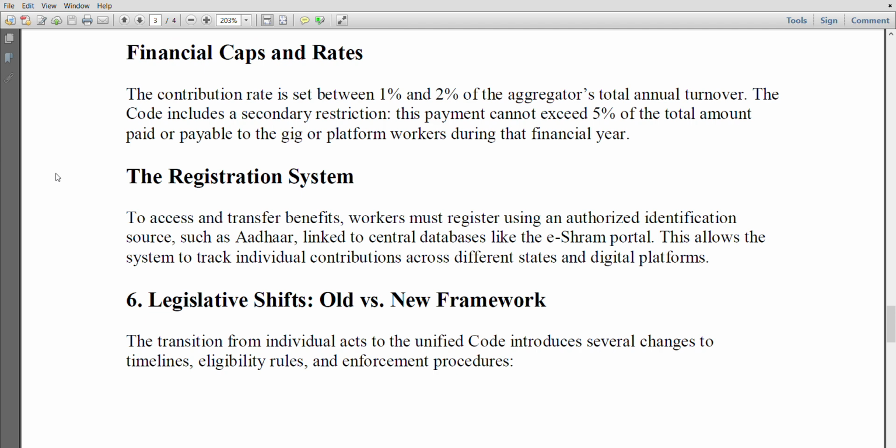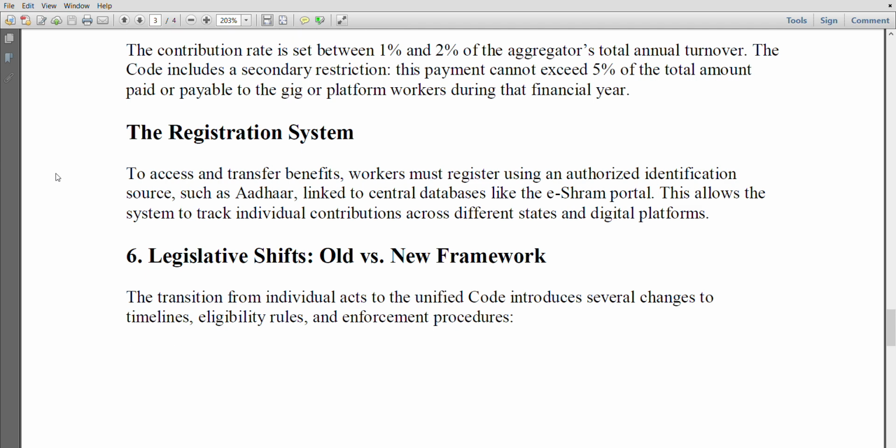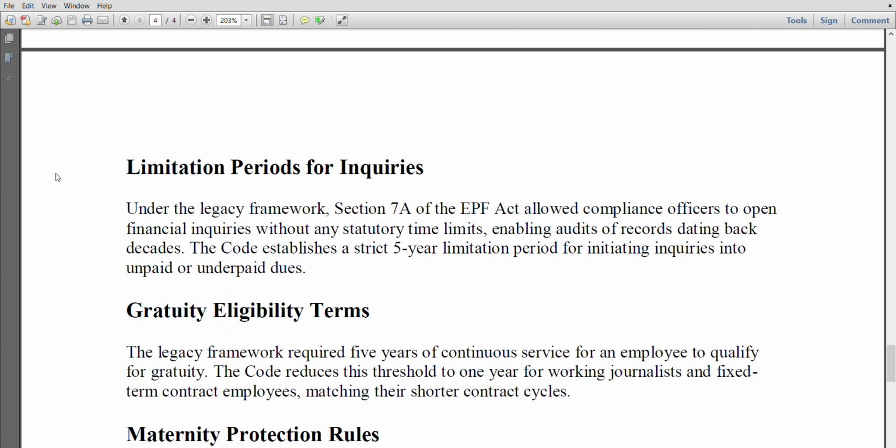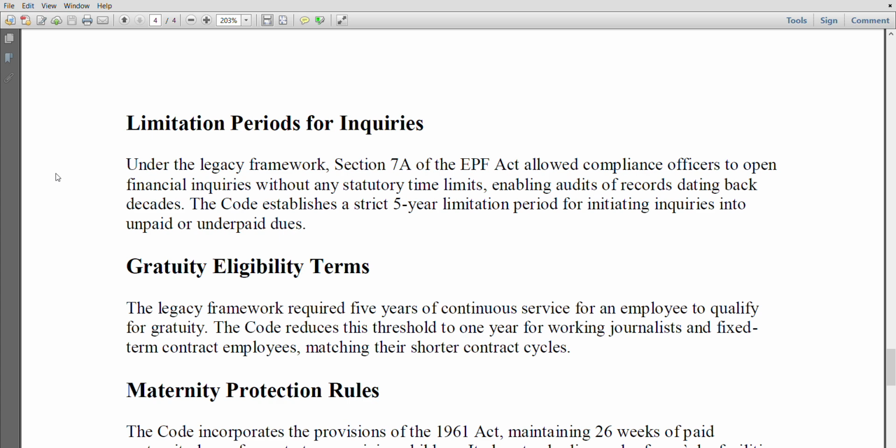Legislative shifts, old versus new framework. The transition from individual acts to the unified code introduces several changes to timelines, eligibility rules, and enforcement procedures. Limitation period for inquiries. Under the legacy framework, Section 7A of the EPF Act allowed compliance officers to open financial inquiries without any statutory time limits, enabling audits of records dating back decades. The code establishes a strict 5-year limitation period for initiating inquiries into unpaid or underpaid dues.